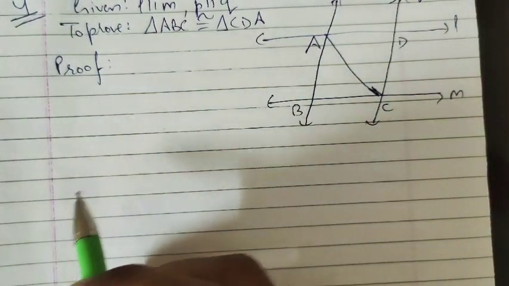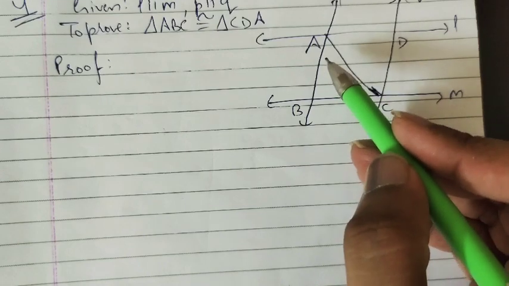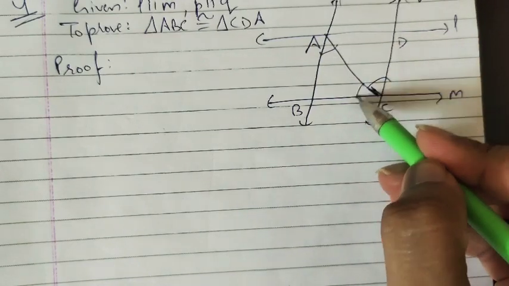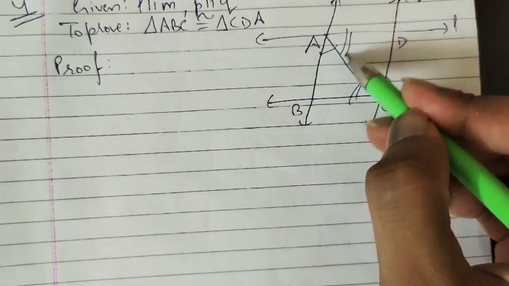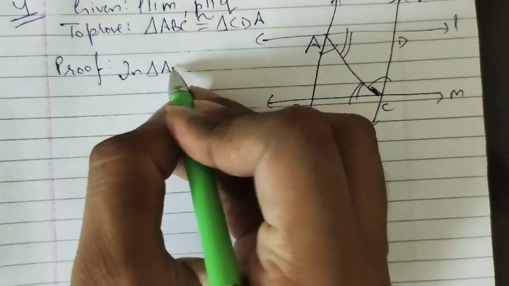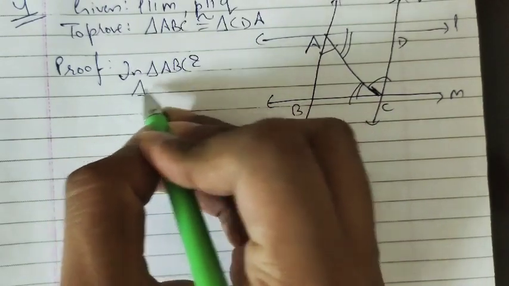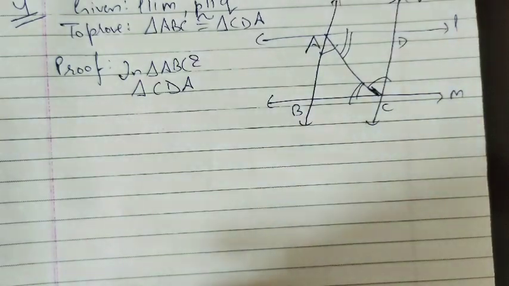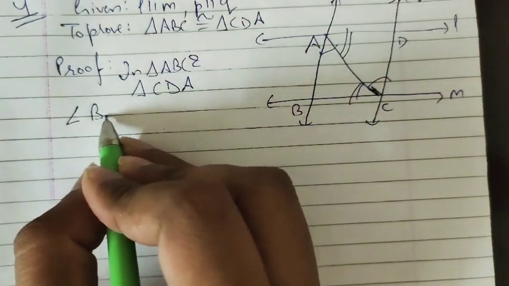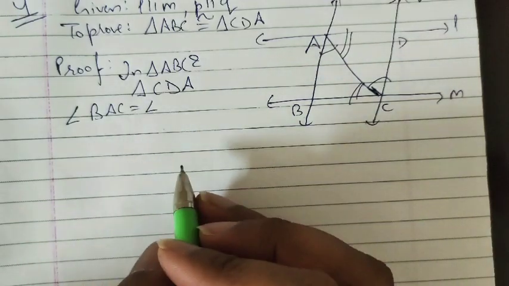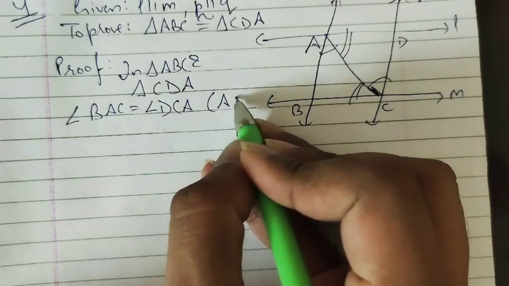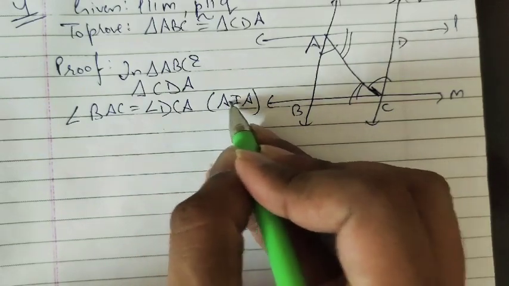So we all know that if two lines are parallel, we can say this angle will be equal to this one, alternate interior angle, and this angle will be equal to this one, alternate interior angle. So in triangle ABC and triangle CDA, we know that angle BAC is equal to angle DCA. Reason: alternate interior angle.